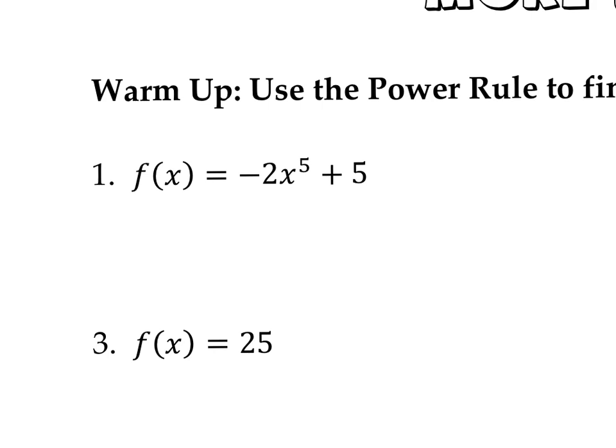The power rule is a quicker way to find a derivative. All we were doing was taking the 5, moving it to the front, so it becomes 5 times negative 2, and then we drop the power. Any non-exponent term is always 0, so this turns into 0. My final answer is negative 10x to the 4th, and that's f prime of x.